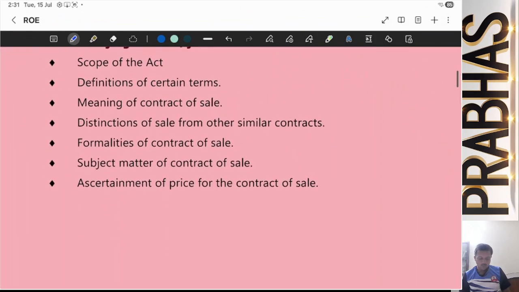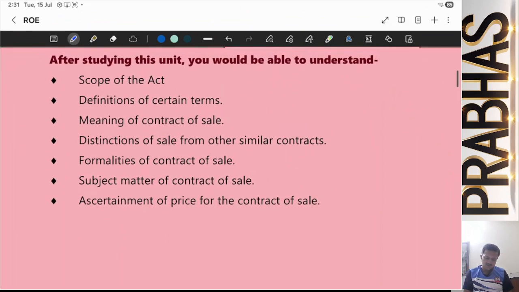What we will be learning: the scope, to what extent this act applies, then definitions of certain terms, because you know that the terms differ from subject to subject, act to act. So we need to learn the meaning of particular terms in relation to this act.